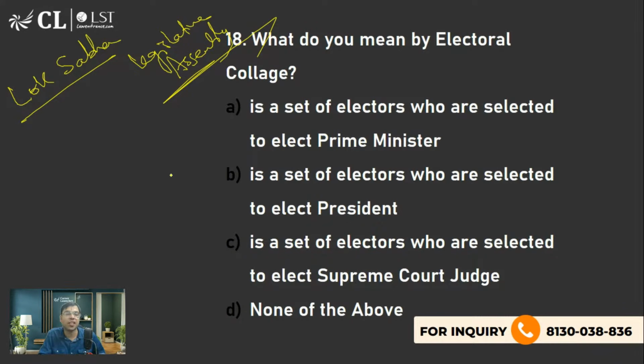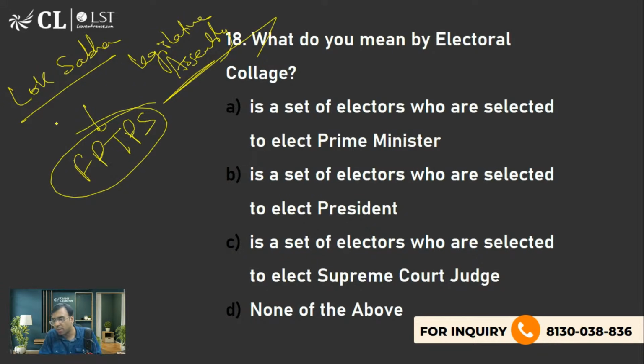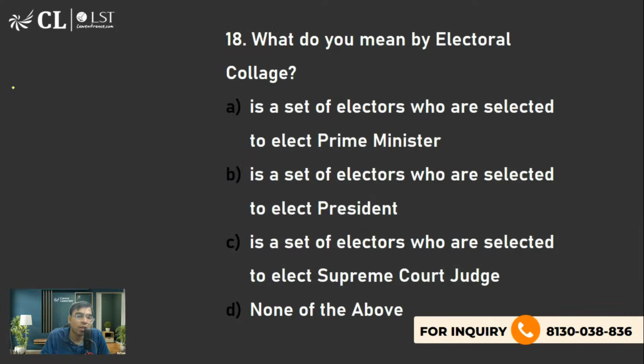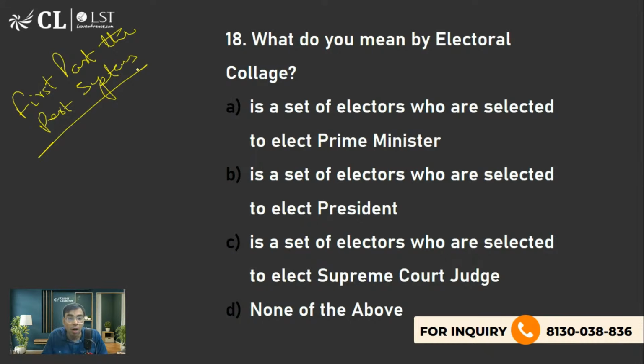That is called the first past the post system, FPTPS. This is also important, you should know. रुको मैं बताता हूँ. First past the post system. Now the name itself says. How to remember this? What is the idea behind this?